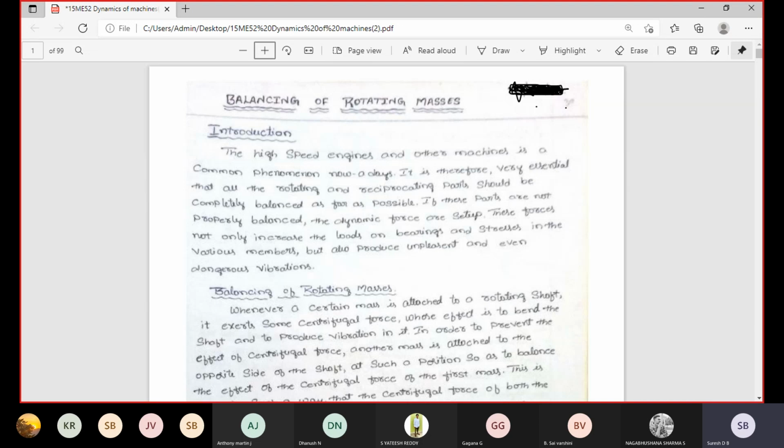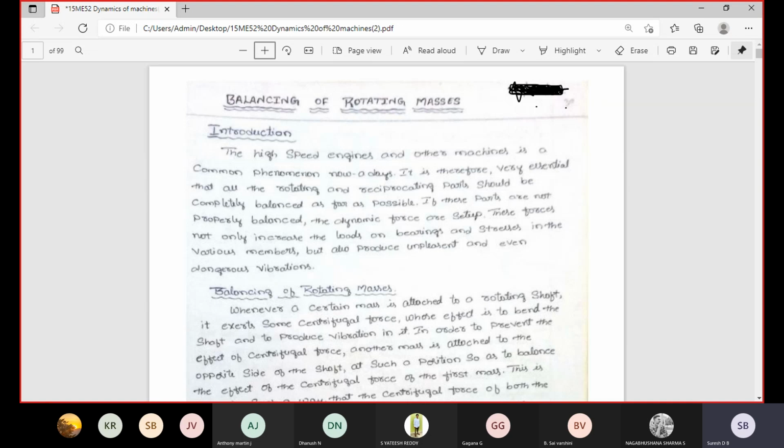That particular rotation is called eccentric rotation. Eccentric rotation is nothing but any shaft rotated away from the center axis. That rotation is called eccentric rotation or eccentric rotary motion.